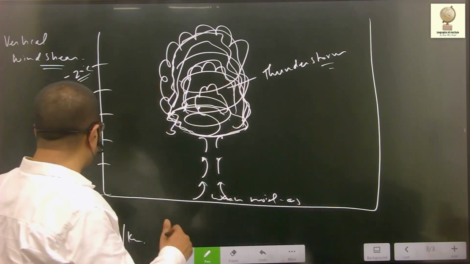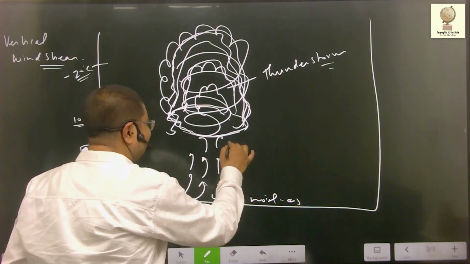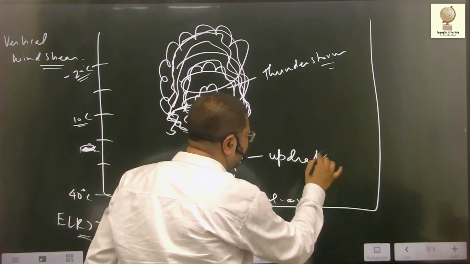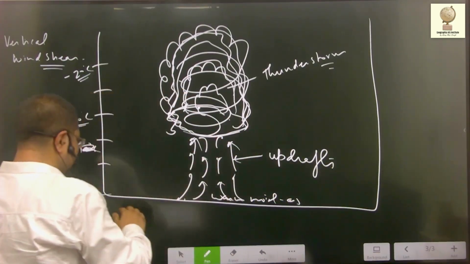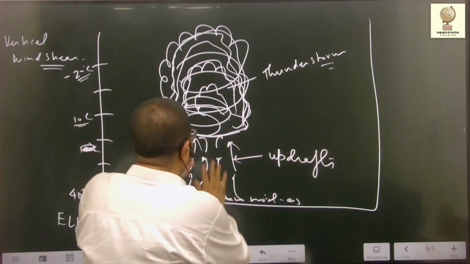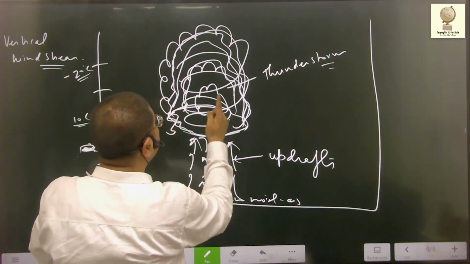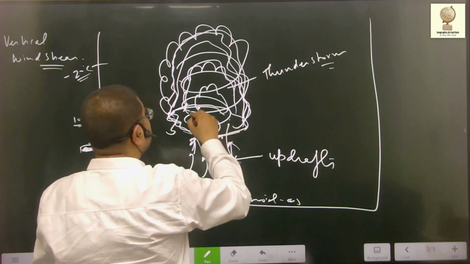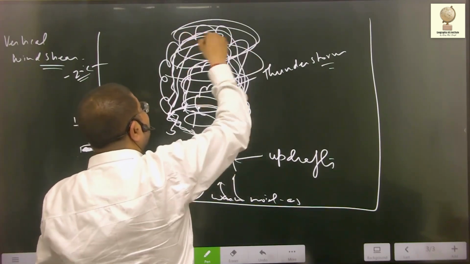Now, because of strong environmental upset, this warm air continues to rise. These rising warm air currents are also known as updrafts. Why is it rising strongly? Because the environmental upset is steep, and the surrounding environment is providing the buoyancy. So the warm moist air is rising. And these strong updrafts continue to push the horizontally circulating air within the storm. As a result, the extent of these clouds further increases.